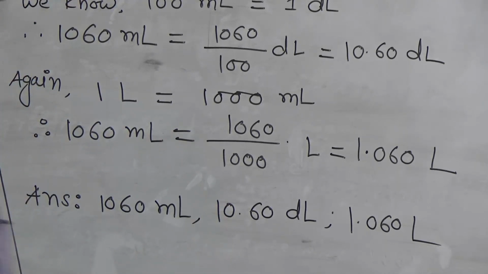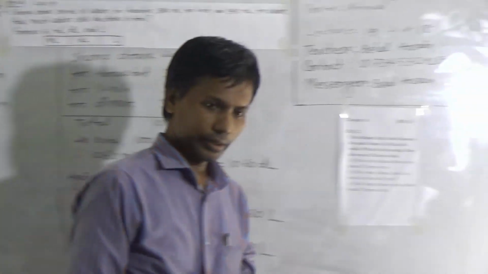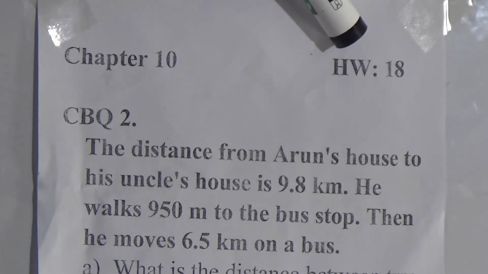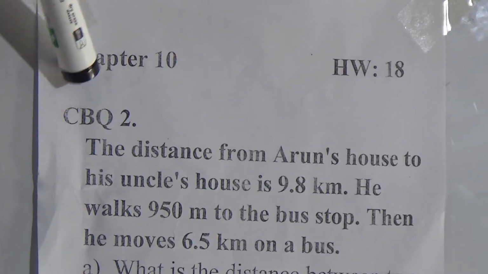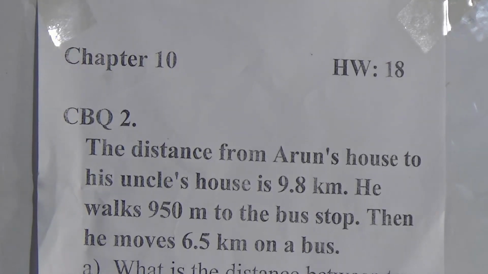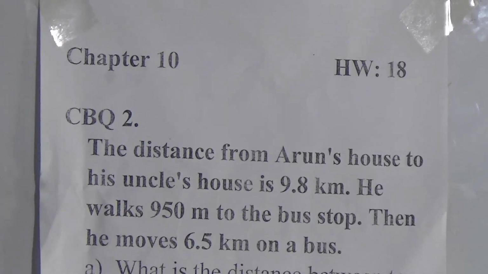Now I want to talk with you about our homework. Dear student, you see the chapter 10 HW number 18 CBQ 2. I think you have got the suggestions. From this suggestion I have written this CBQ.